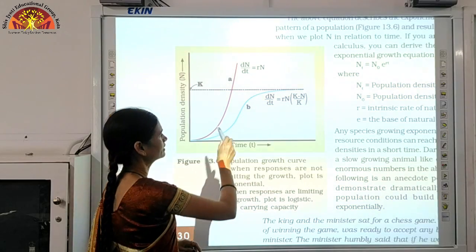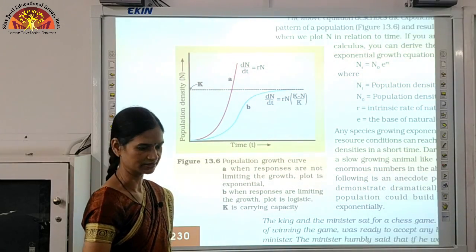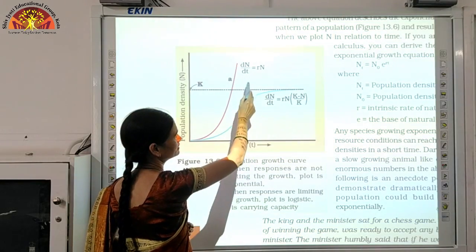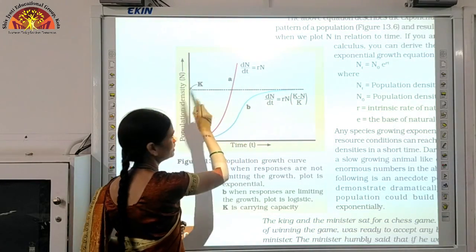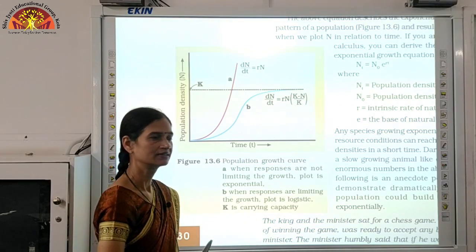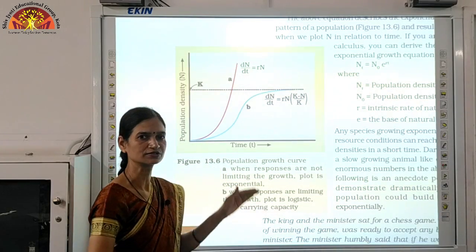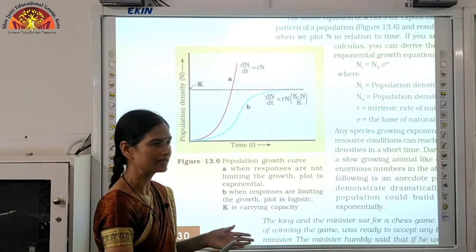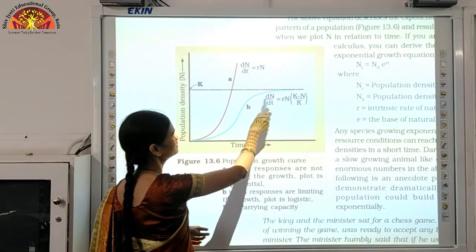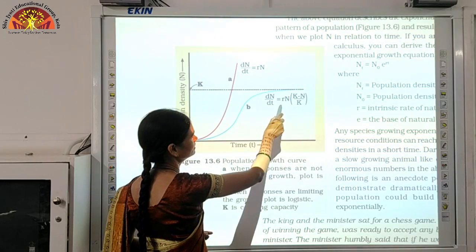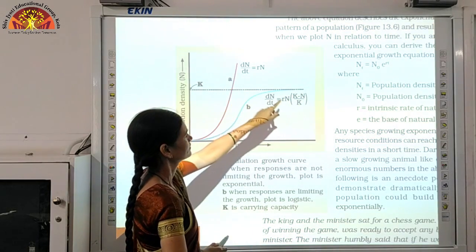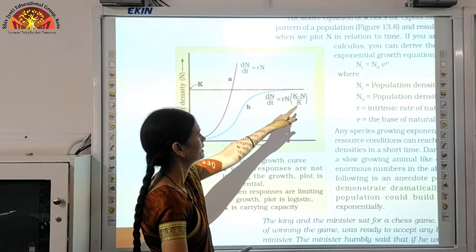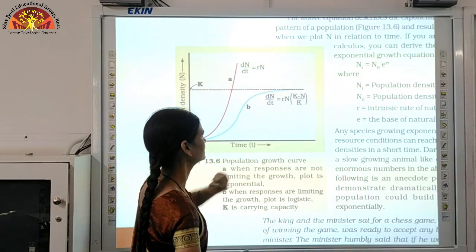Now, here one factor is there, carrying capacity. The equation which we are getting is the same equation, but here this K which you can see, what is K denoting? Carrying capacity. That means now the resources are getting limited, so this will apply a brake on the population. It can be expressed by dN/dt = rN, which we got here, times (K minus N) upon K. K is the carrying capacity, minus the population size, divided again by the carrying capacity.